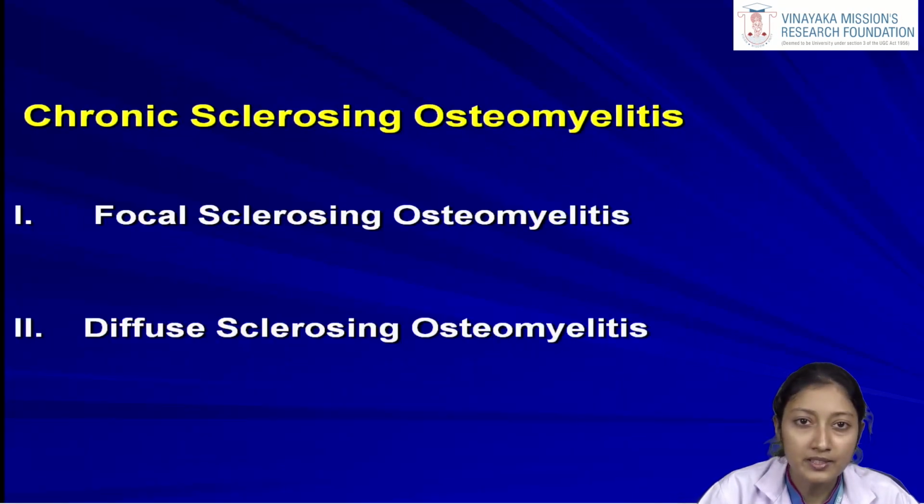Now we have finished with the suppurative osteomyelitis category, which includes the acute, the chronic and the infantile osteomyelitis. Now moving on to the second branch of the classification, that is the sclerosing or the non-suppurative osteomyelitis. The non-suppurative osteomyelitis again includes many types of osteomyelitis. So let us discuss the chronic sclerosing osteomyelitis, which is a non-suppurative osteomyelitis category. It again has two different subtypes. It can be either focal sclerosing osteomyelitis or diffuse sclerosing osteomyelitis.